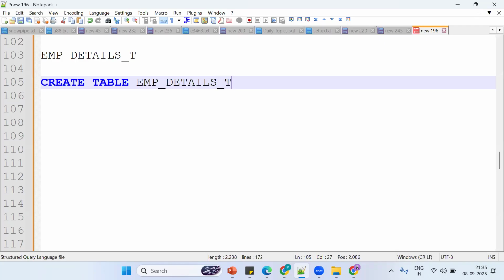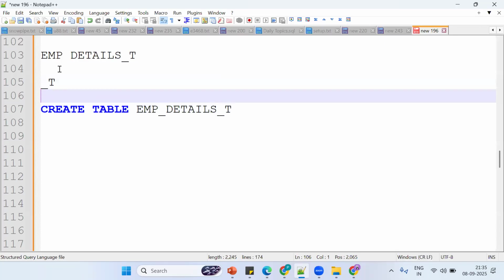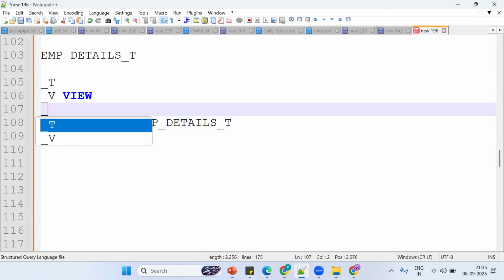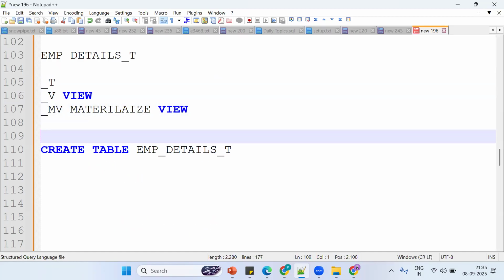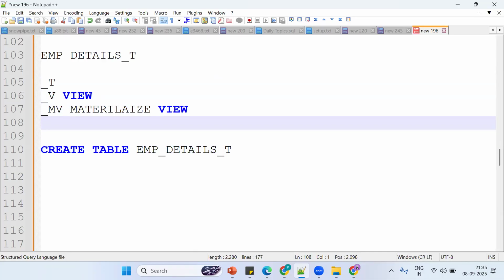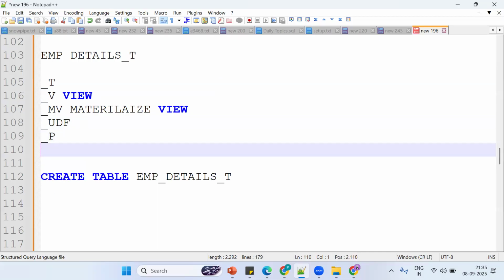It's a table representation, a naming standard: underscore T. What is underscore V? It's a view representation. What is underscore MV? It's a materialized view representation. Got the pointer? So far so good. What is UDF? It's a user defined function. What is underscore P? It's a procedure. For naming standards, they try to mention it like this. It's a table. So bracket open, bracket close.